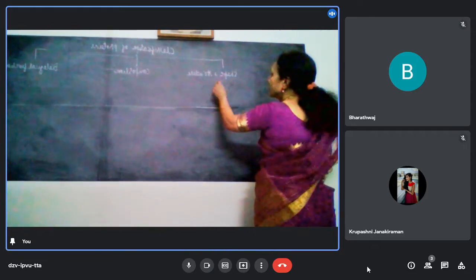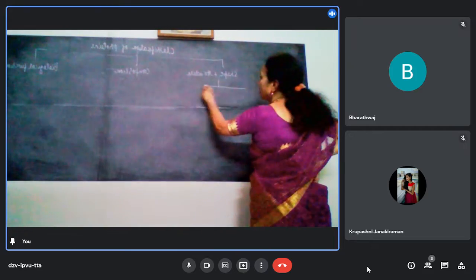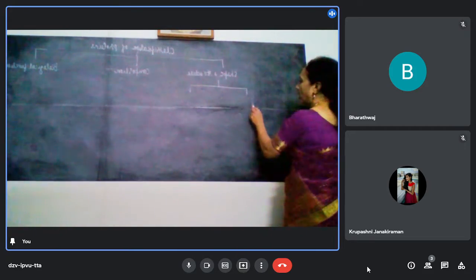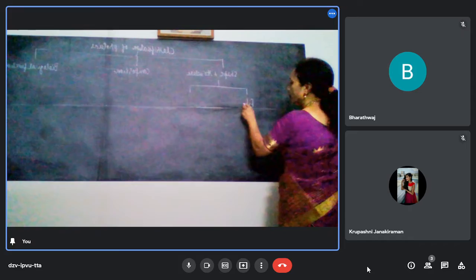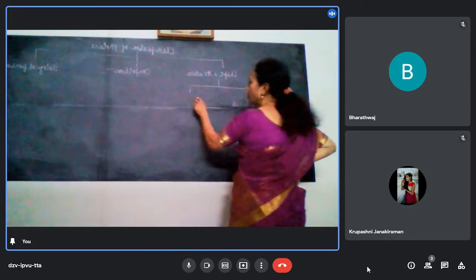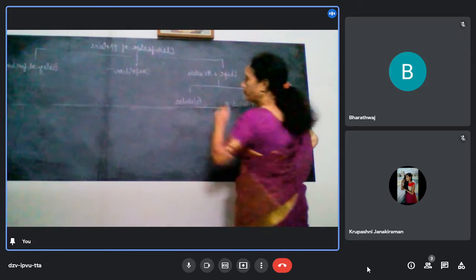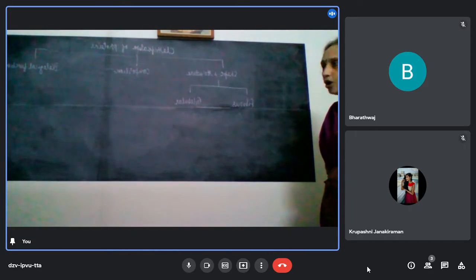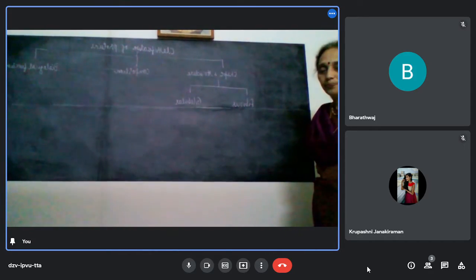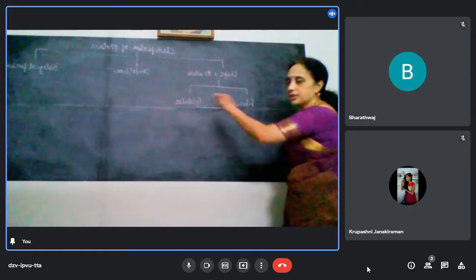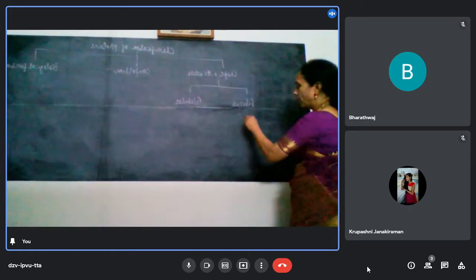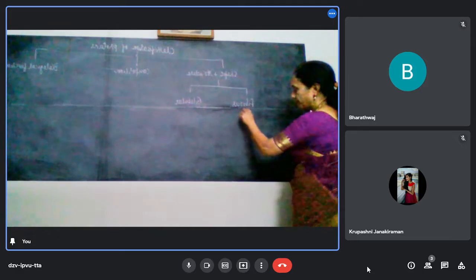Now, based on shape and structure, they are classified as two. One, fibrous protein and globular protein. What do you mean by this fibrous and globular? Very simple. You have polypeptide chains in both.